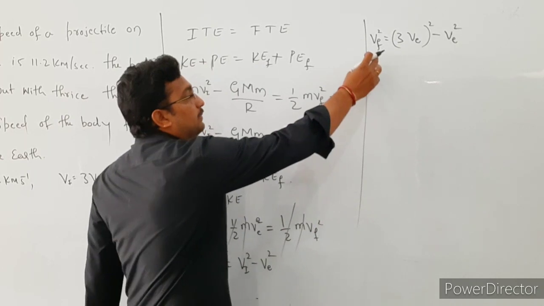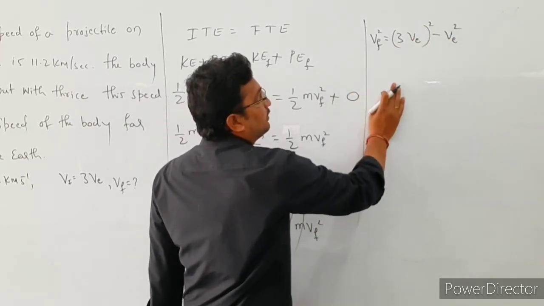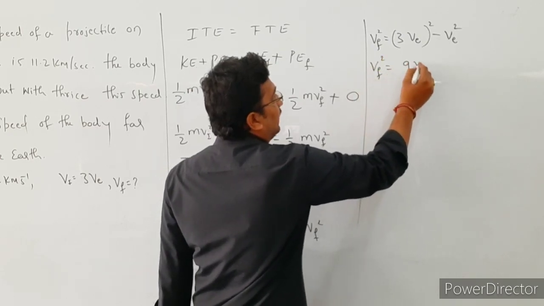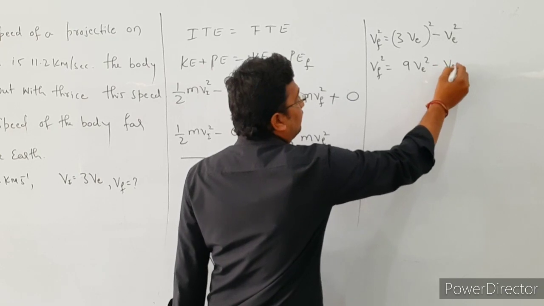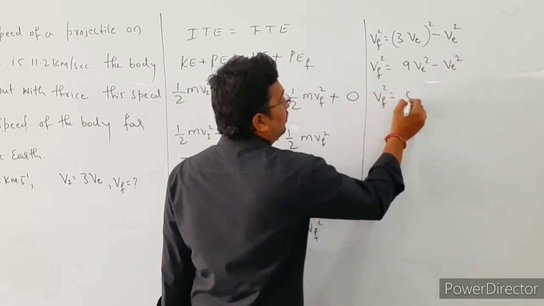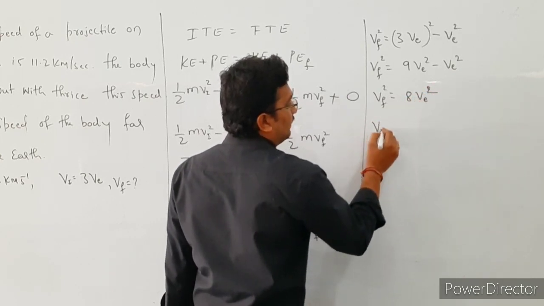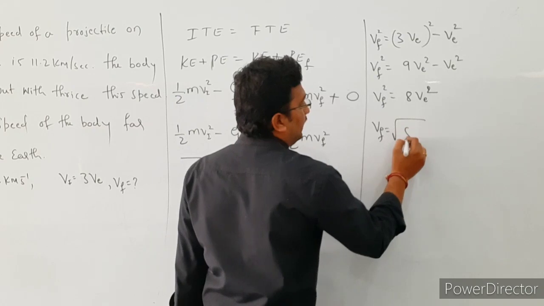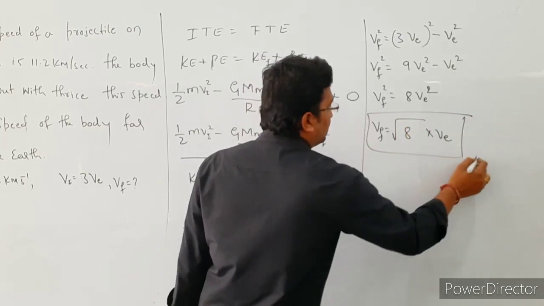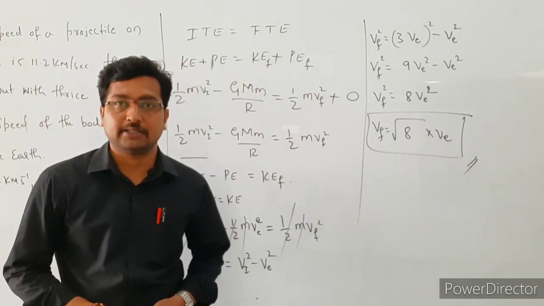See here, the final speed squared is equal to 3 times the escape speed squared minus escape speed squared. So simplify this: v_f squared is equal to 9 v_e squared minus v_e squared, right? So then v_f squared is equal to 8 times v_e squared. So then v_f is equal to root 8 times v_e. This is the final speed of the rocket at infinite distance.